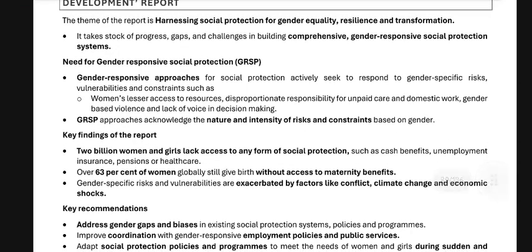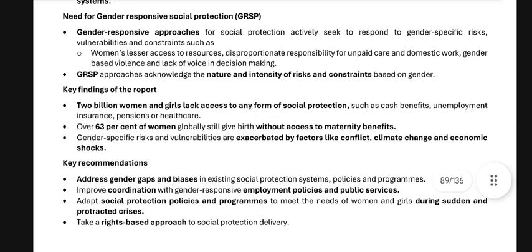Key findings of the report: 2 billion women and girls lack access to any form of social protection, such as cash benefits, unemployment insurance, pensions, or healthcare cover. 60% of women globally still give birth without access to maternity benefits. Gender-specific risks and vulnerabilities are exacerbated by factors like conflict, climate change, and economic shocks.